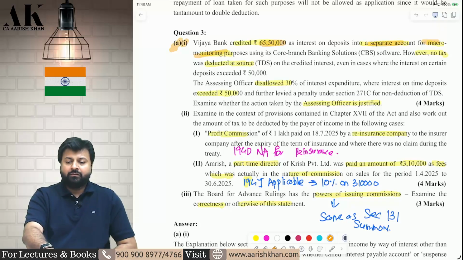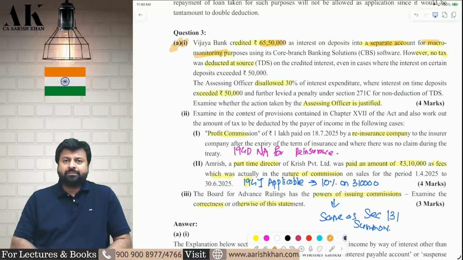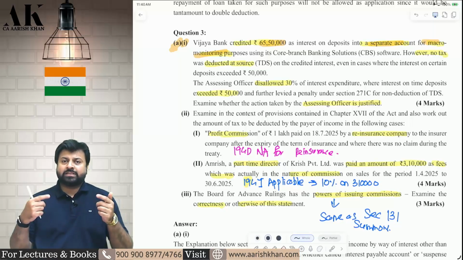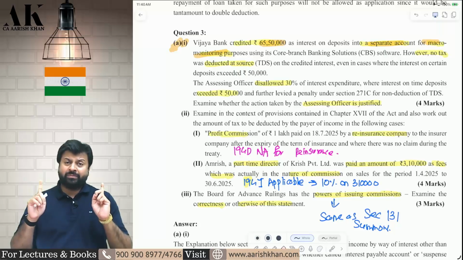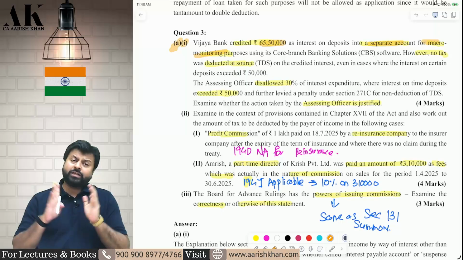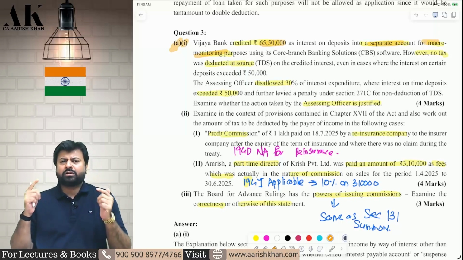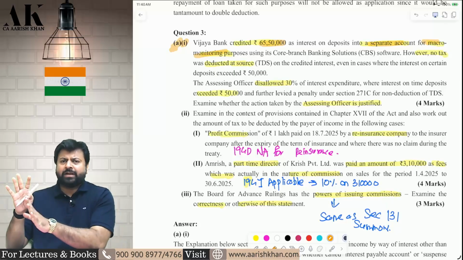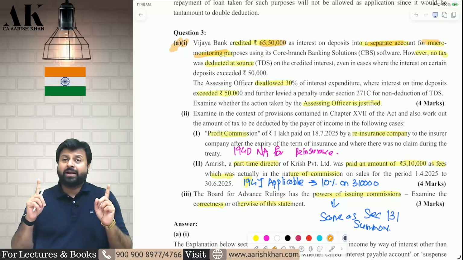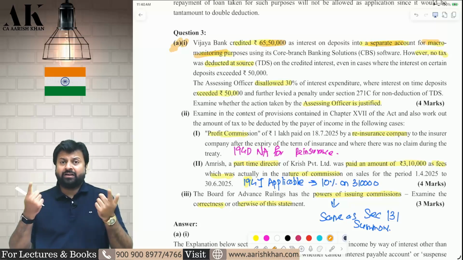See, whenever you invest in a bank, in fixed deposits and recurring deposits, the bank computes interest on a daily basis, but does not credit interest on a daily basis. They compute every day and credit to a separate account for every customer. But at the year end, half year end or quarter end, they credit that to the customer's account.